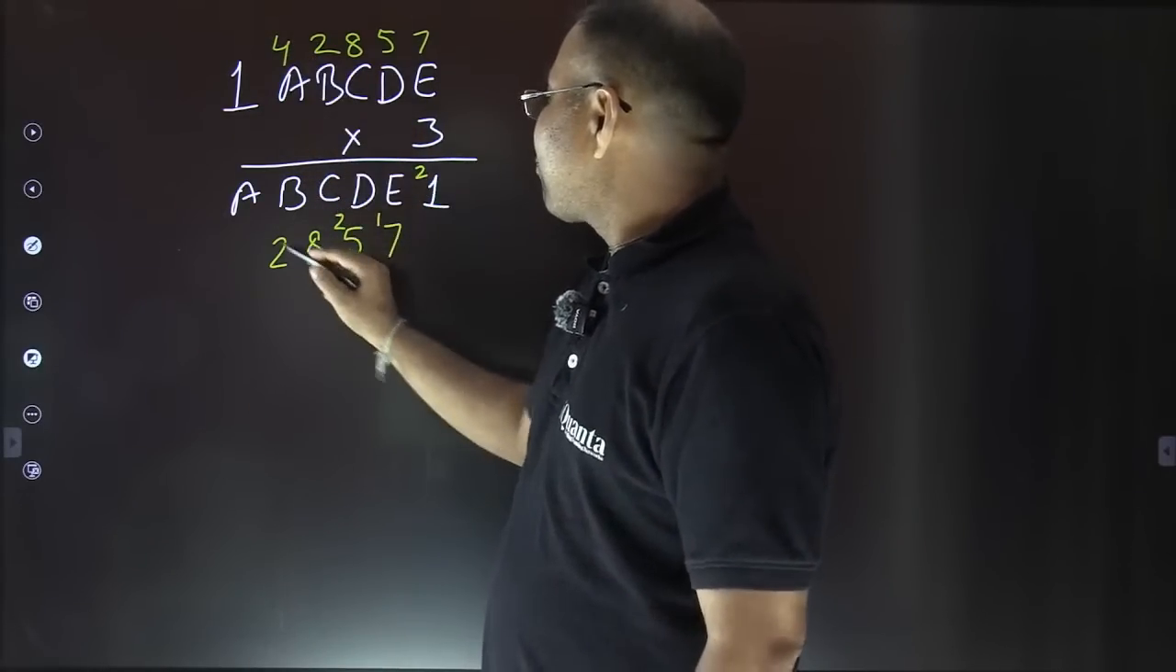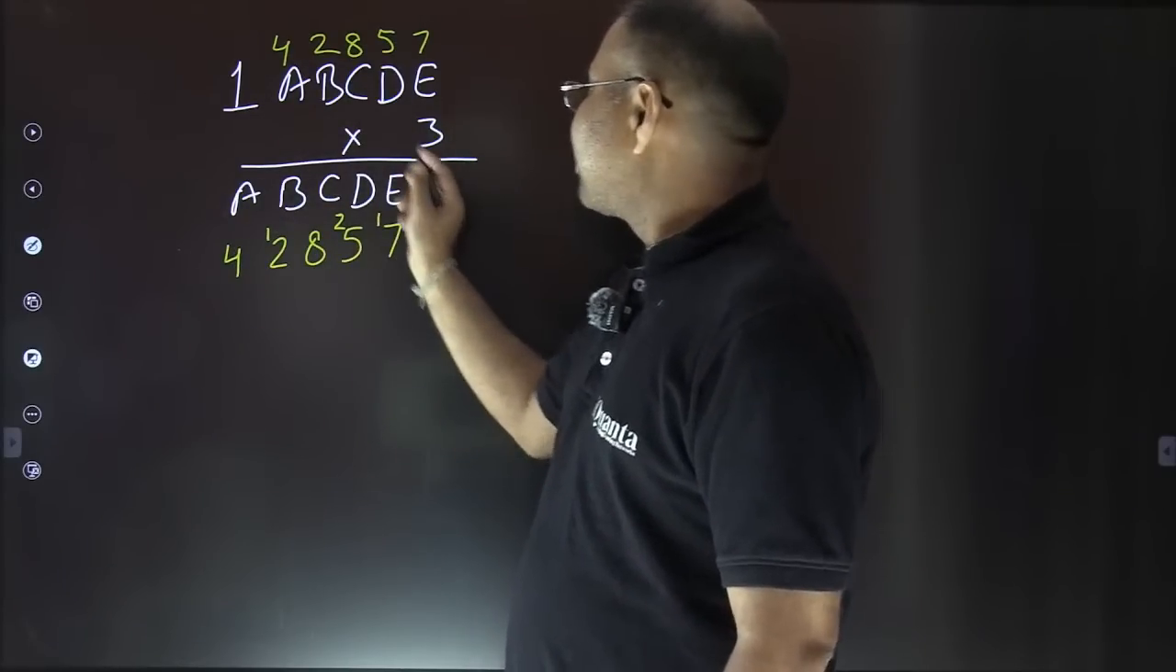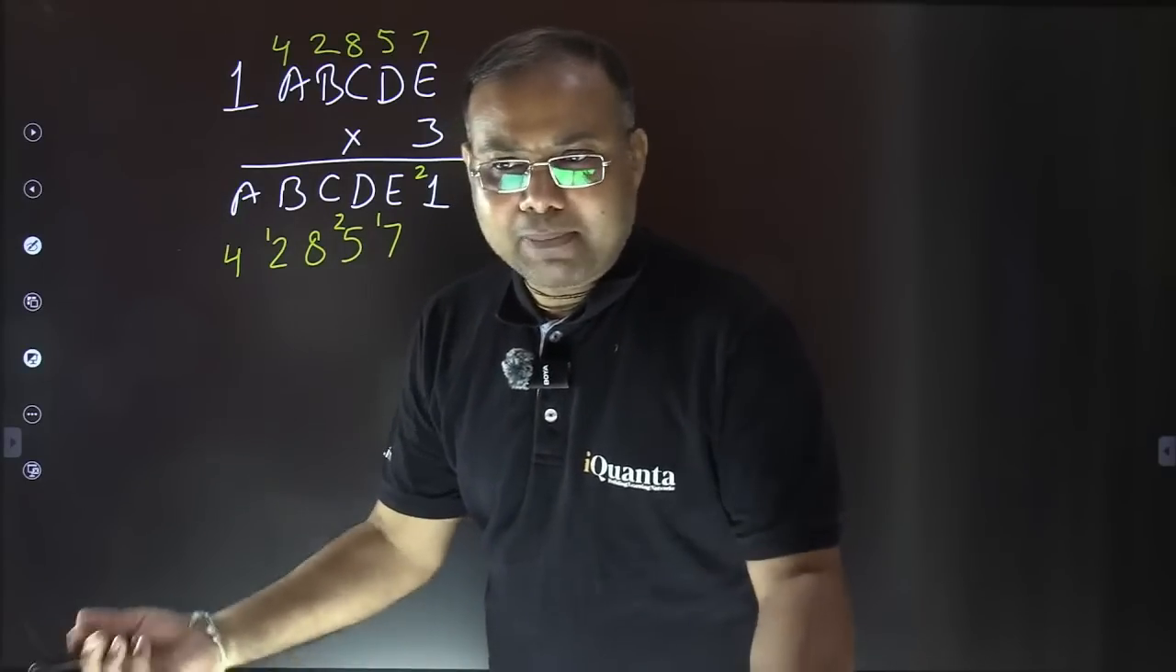So 3 4s are 12, 12 ka 2 and 1 carry, and this A is 4, so this A must also be 4. Let's match. So 3 times 1 is 3, plus 1 is 4. That perfectly matches, right? That perfectly matches.